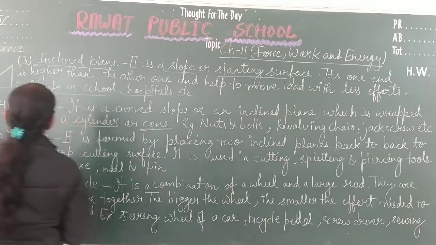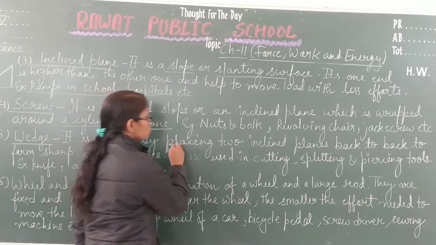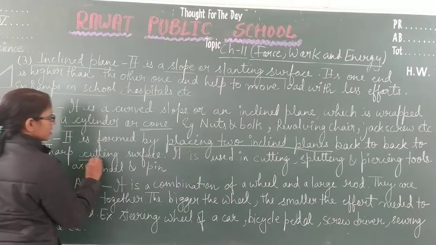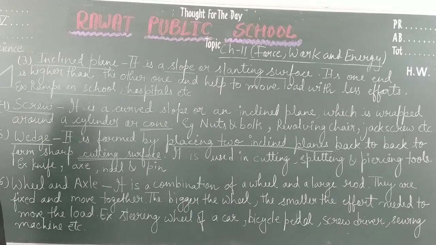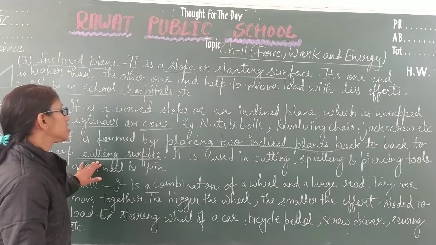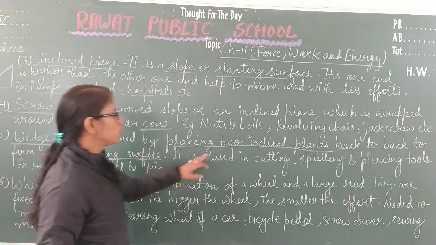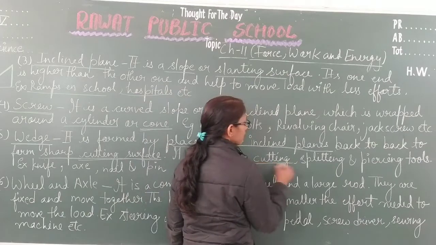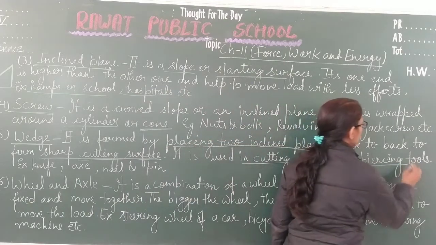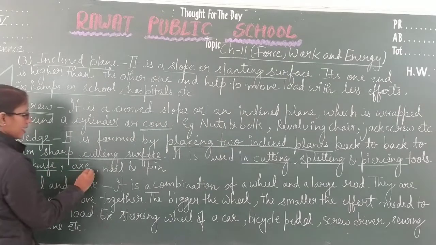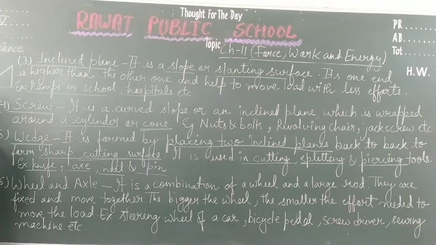Let's discuss the wedge. It is formed by placing two inclined planes back to back to form a sharp cutting surface. When two inclined planes are joined back to back and at one region there is a sharp cutting surface, it is known as a wedge. It is used in cutting, like in a knife, in splitting and in piercing tools. Examples of the wedge are knife, axe, nail and pin.